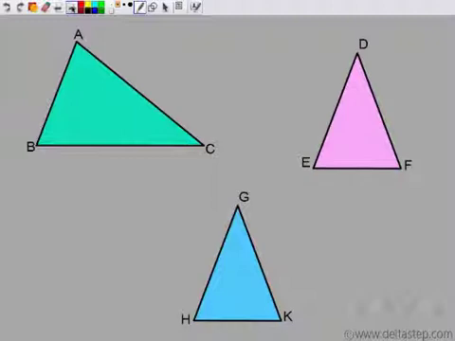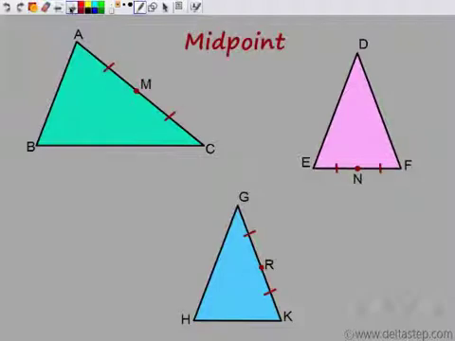So let us say we have these three triangles and we want to divide these triangles such that I get two parts of equal area. So the first thing would be to find the midpoint of any side. So you find midpoint of any side. Let's say I find midpoint of this side, AC, as M. I find midpoint of side EF as N. And I find midpoint of this side also, GK, which is R. So I have these three midpoints.